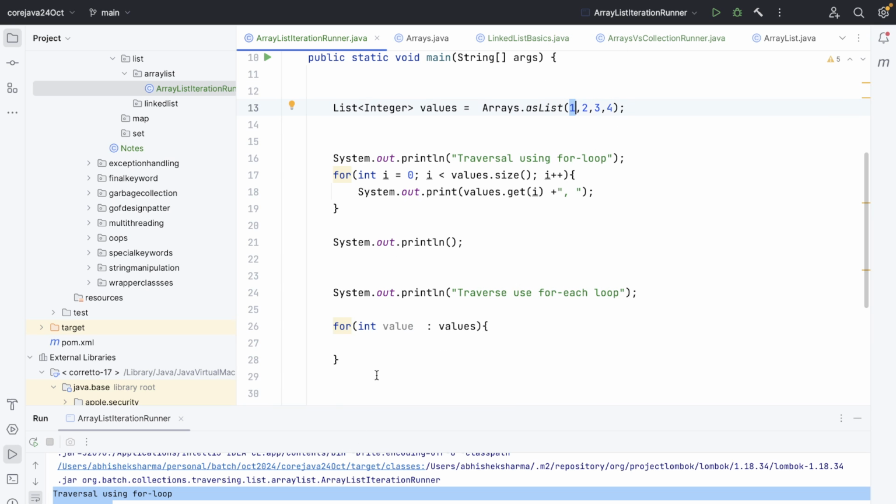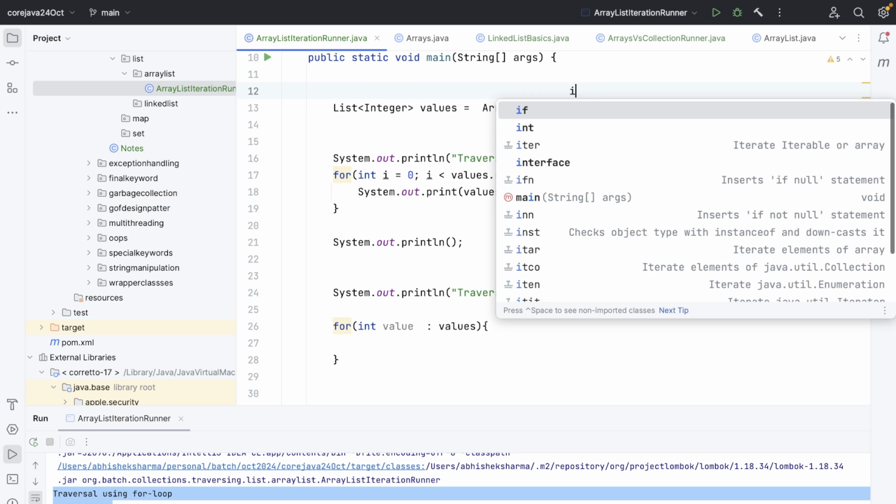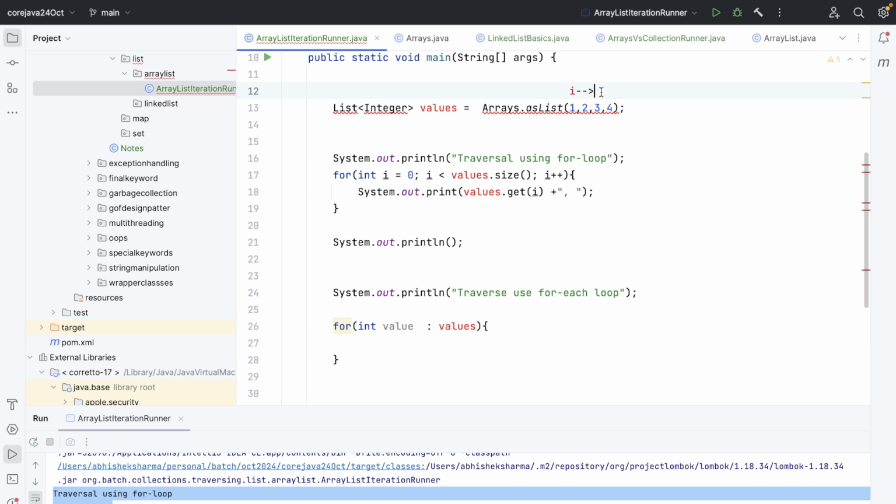As soon as one value is provided, the pointer will increment, and it will move to the right-hand side. These indexes will be handled internally. You don't have to do it on your own. But the thing is, you don't have access to it, so you cannot skip some values if you want to, right?